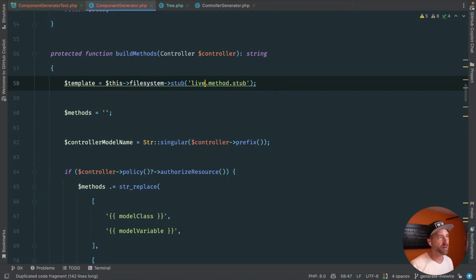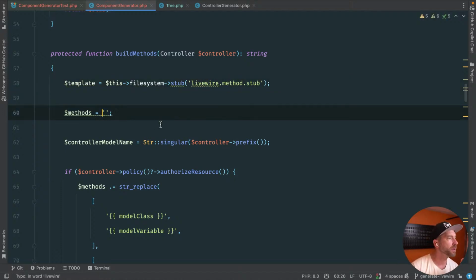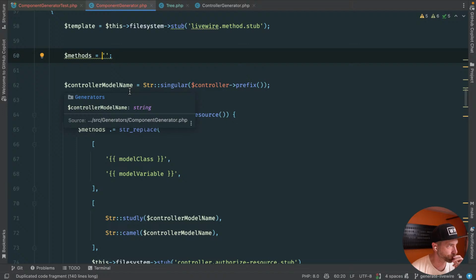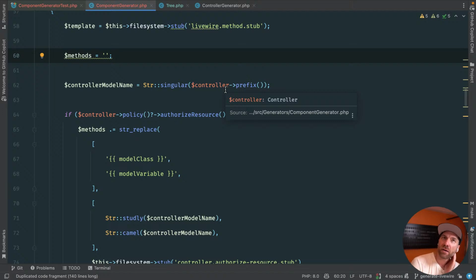We're gonna bring in our Livewire method stub. We're gonna loop over the methods. The controller model name is assumed to be the singular name of... We're going to assume for now that you typically don't generate Livewire to be a cruddy thing. Since it doesn't have multiple methods, it has a single purpose. It's more akin to an invocable controller than a resource controller, is what I'm saying. And as such, we don't want to assume that there's a model associated with this.